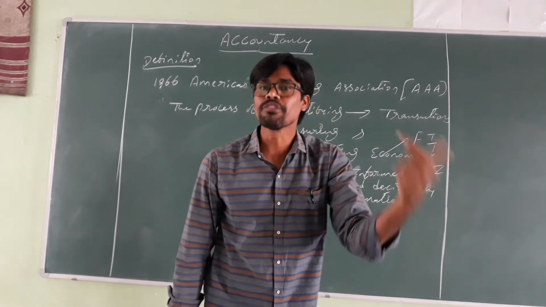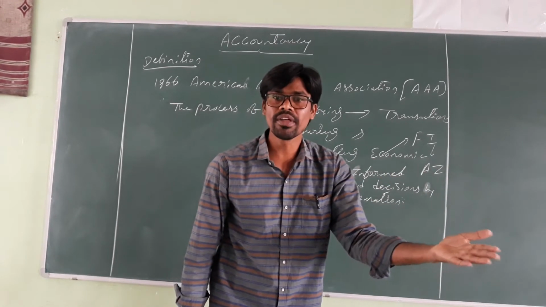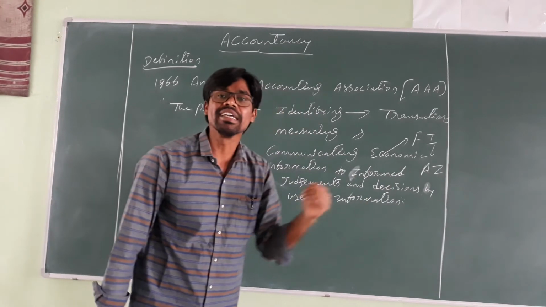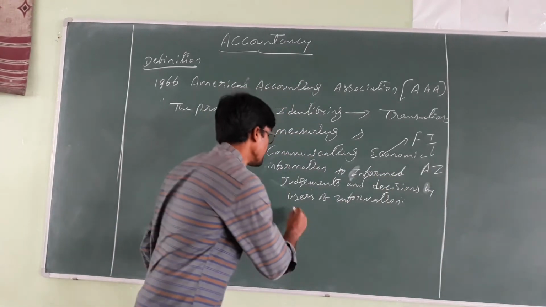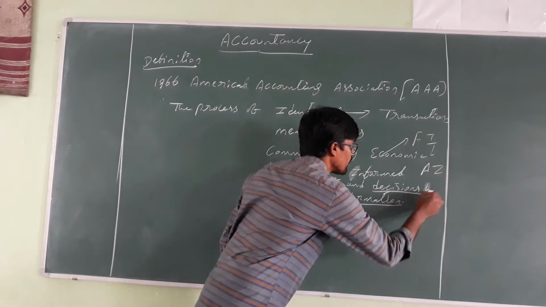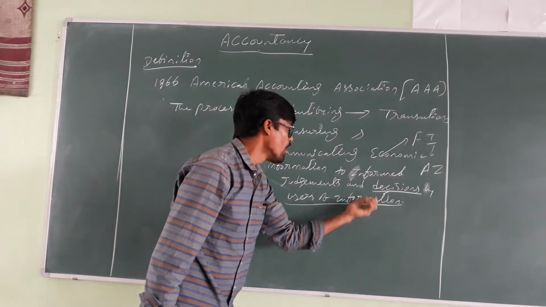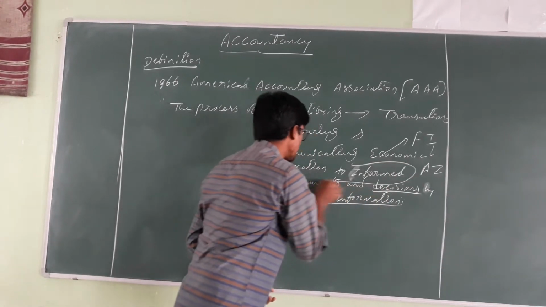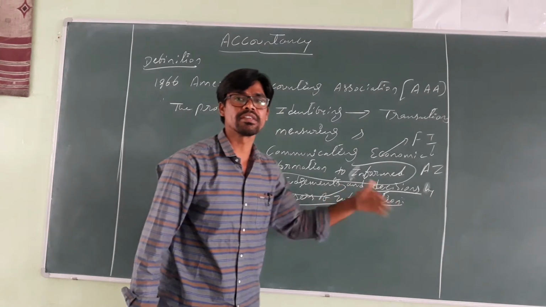To them that information has to be communicated. Then they will take the proper decisions. That is the use of information: decisions by the users of information. By using that information, the end users, the informed judgments, will take proper decisions in respect of various aspects.